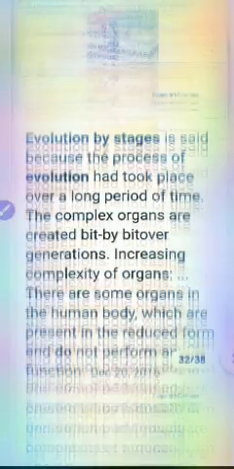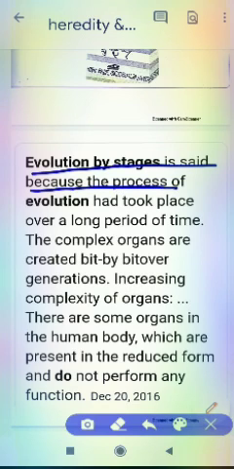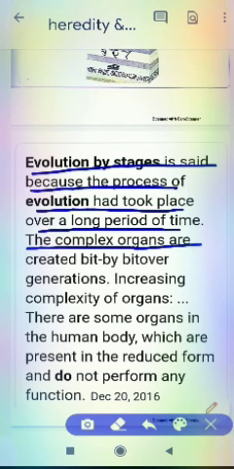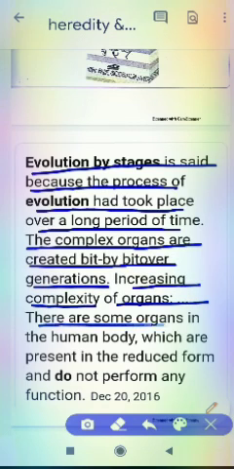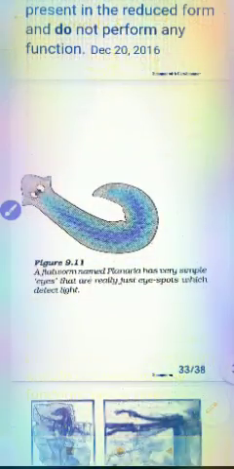So the next is we can talk about evolution by stages. Evolution by stages means the process of evolution took place over a long period of time. The complex organs are created bit by bit over generations, with increasing complexity of organs. There are some organs in the human body which are present in a reduced form and do not perform any function. Here we can see the examples.